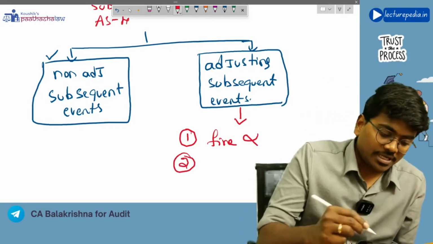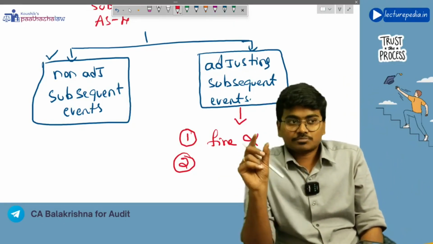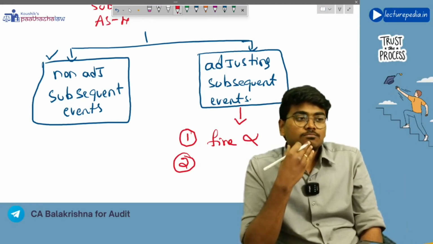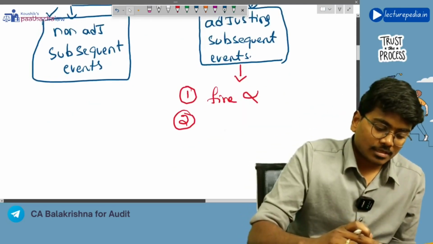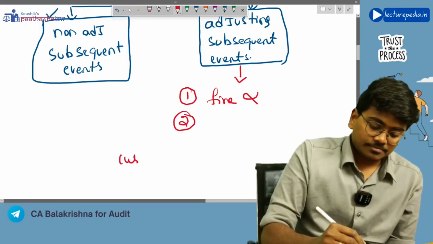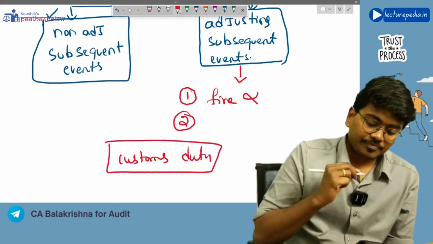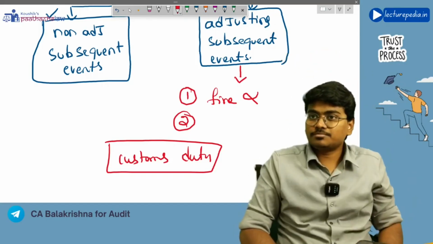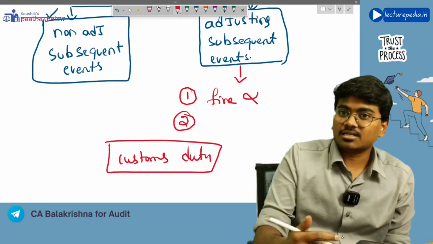The best example could be, let's say, in case of customs duty, what happens is, if you export certain value of goods, you will get some credits, like cashback.